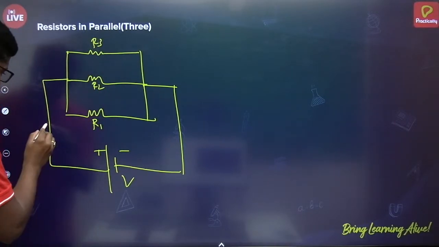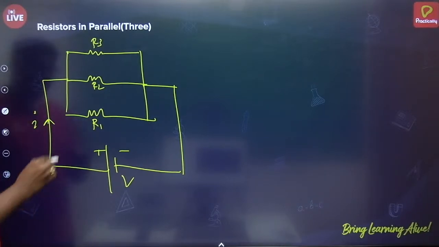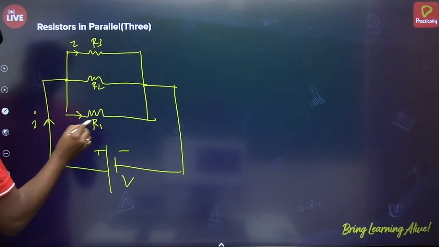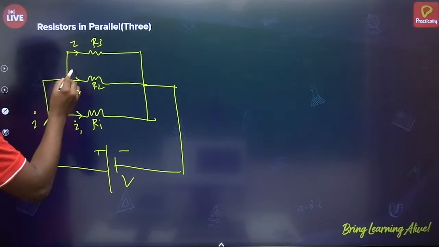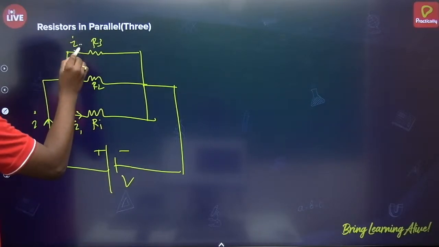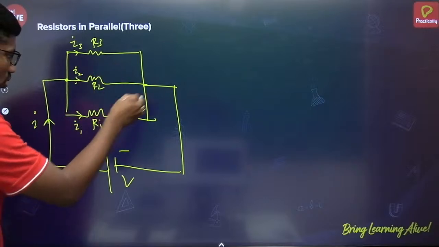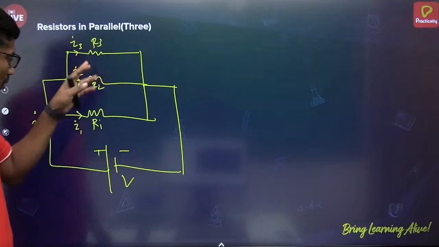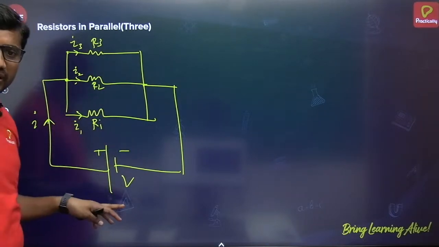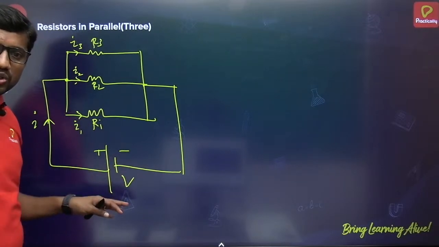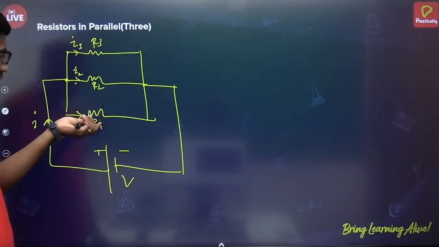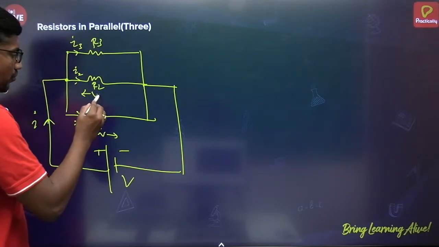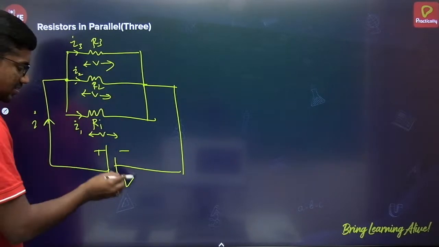Let I be the current flowing through this combination. Here, as I said, this is the node point. Let the current through R1 be I1, through R2 be I2, through R3 be I3. As I said, there is no additional series combination to this parallel. So whatever the source voltage is, the same source voltage will be applied across all three resistors. So the voltage here is V, here also V, here also V, since I have taken V as the source voltage.